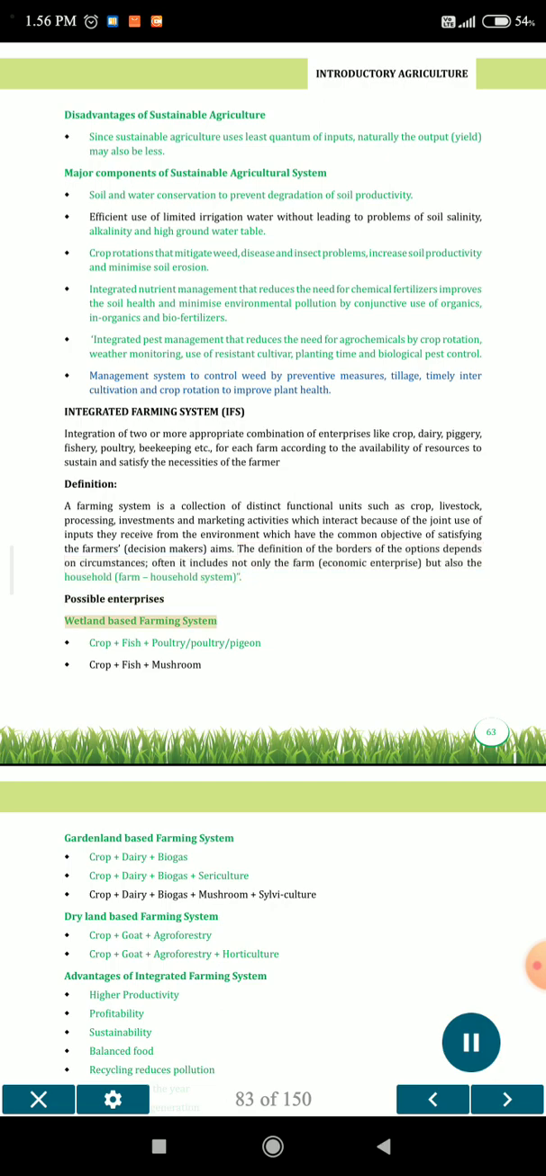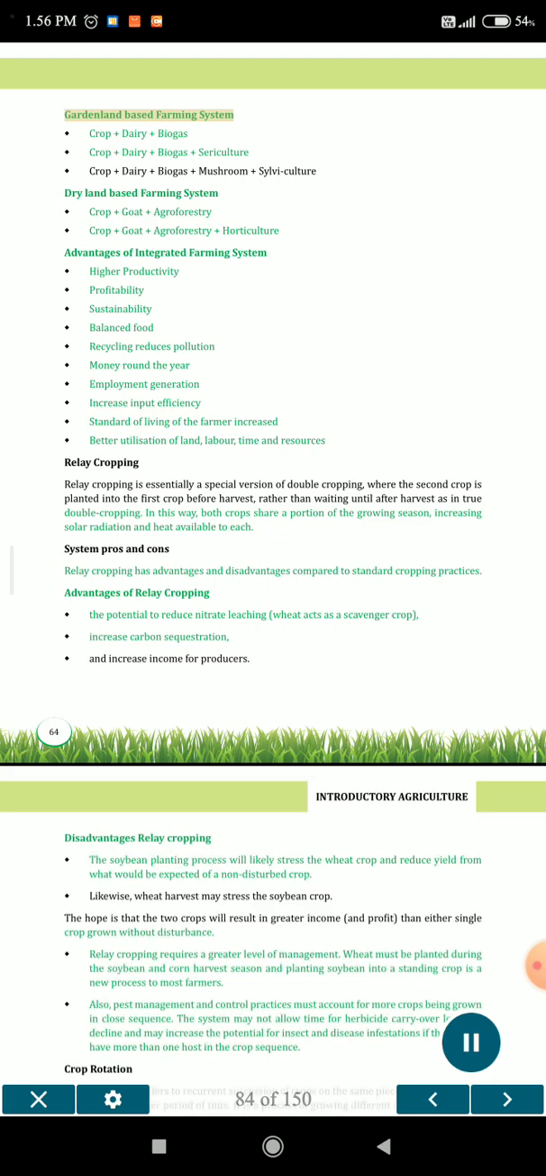Possible enterprises. Wetland-based farming system: crop plus fish plus poultry, pigeon; crop plus fish plus mushroom. Gardenland-based farming system: crop plus dairy plus biogas; crop plus dairy plus biogas plus sericulture; crop plus dairy plus biogas plus mushroom plus silviculture. Dry land-based farming system: crop plus goat plus agroforestry; crop plus goat plus agroforestry plus horticulture.